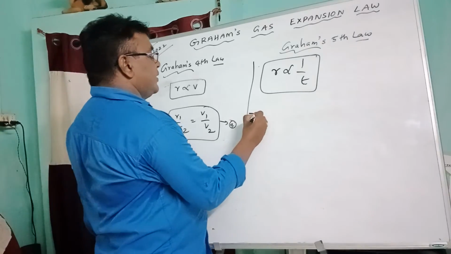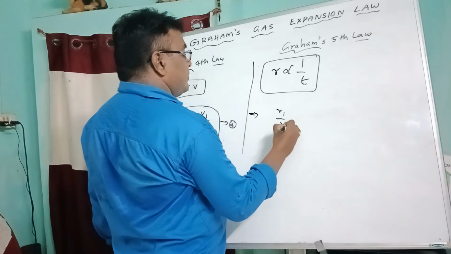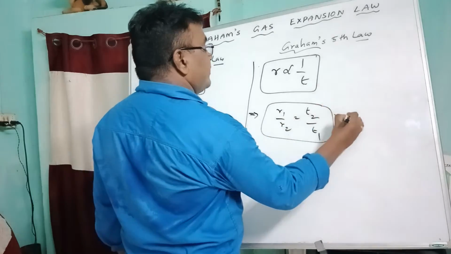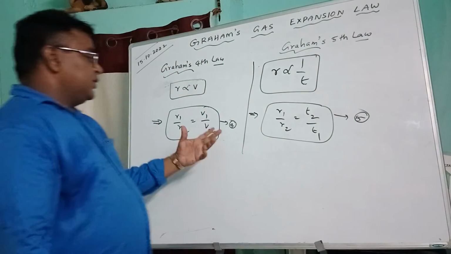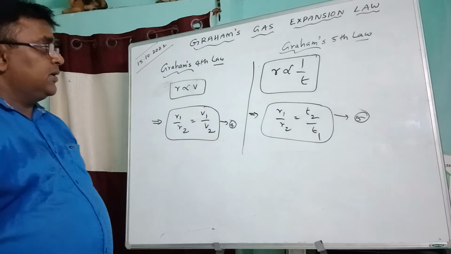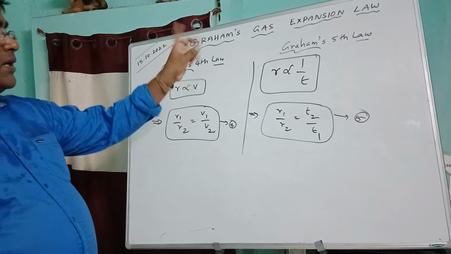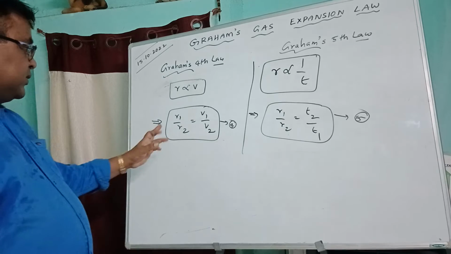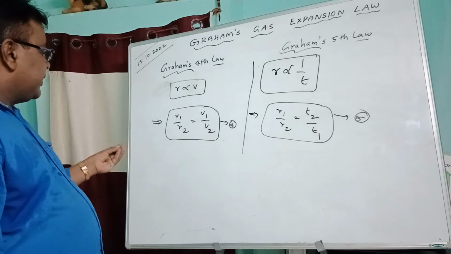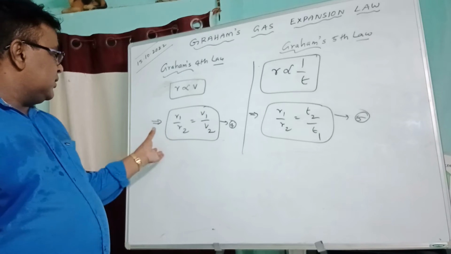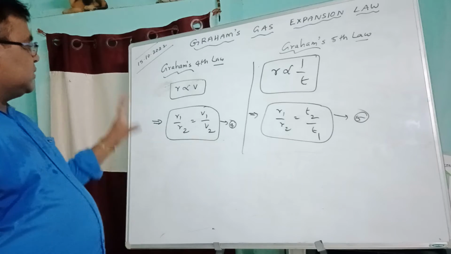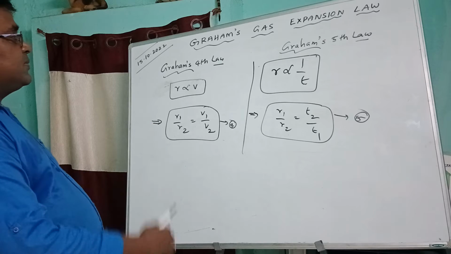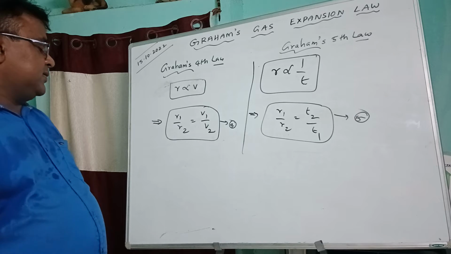It is mathematically written as R1 by R2 is equal to T2 by T1. This is the fifth law. So we have to write about five formulas. These five laws are known as Graham's gas diffusion laws. On applying these five formulas, we can simply write Graham's gas diffusion law.